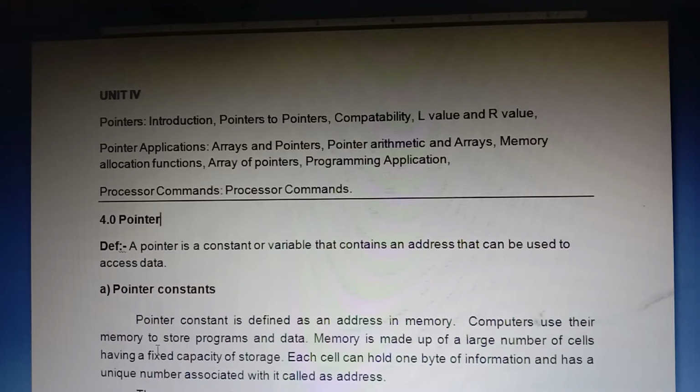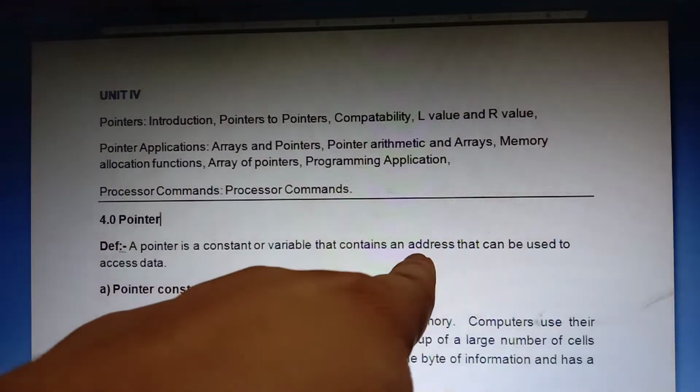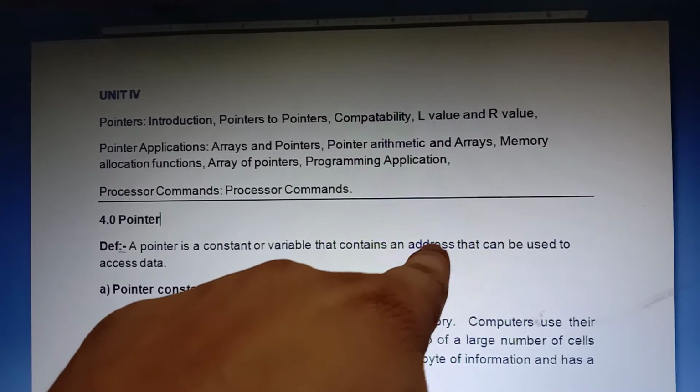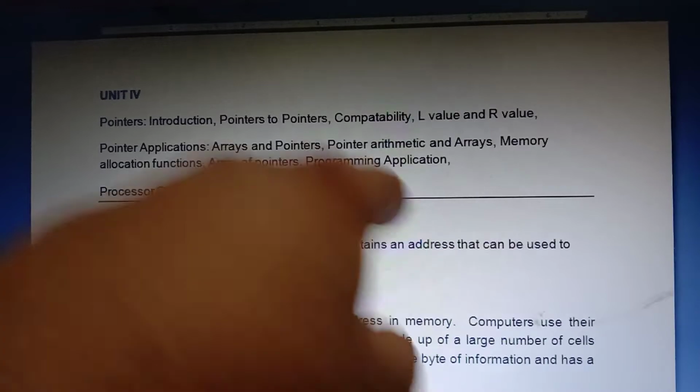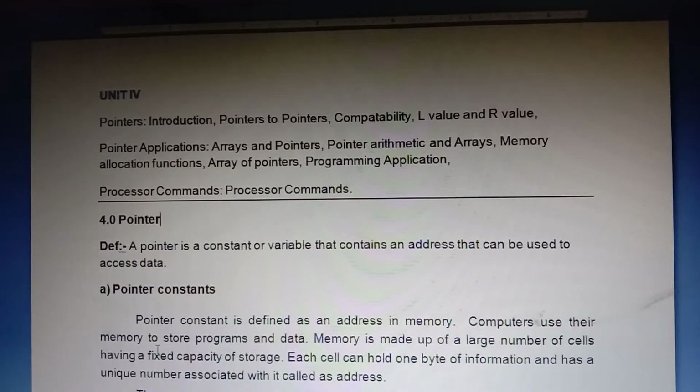That is a pointer. Remember this one: pointer means address. A pointer is a constant or variable that contains an address that can be used to access data. In general, suppose I give int a = 30. How can I store the value in another variable? No problem, I can write b = a. What is b containing? 30.